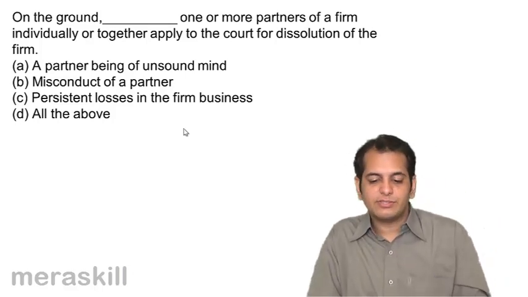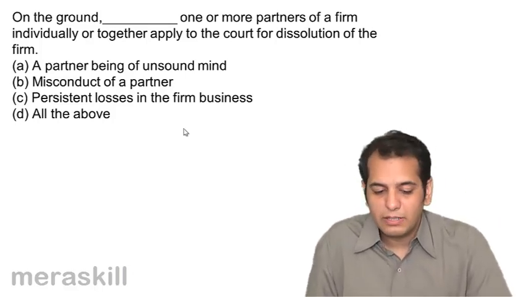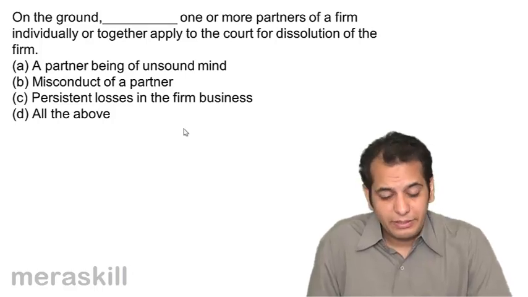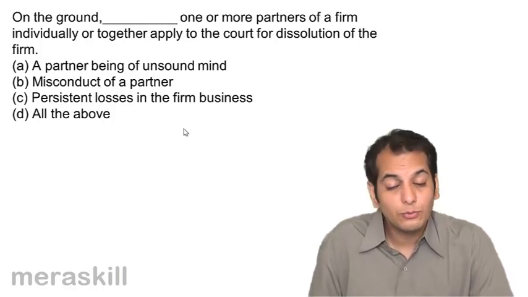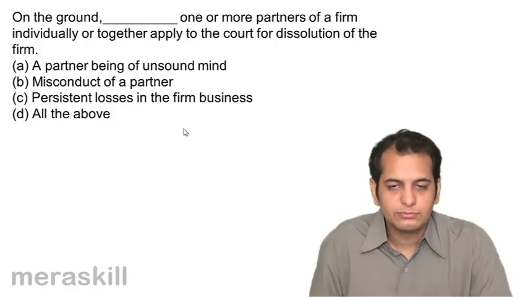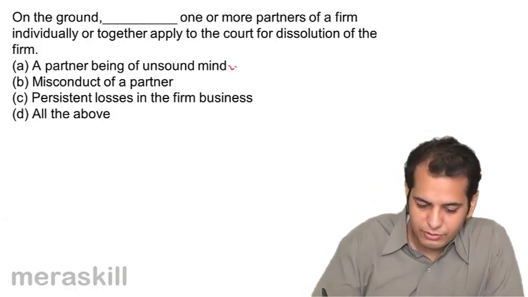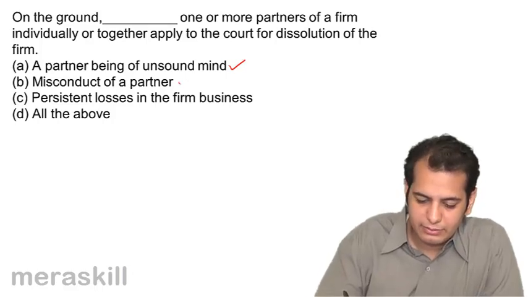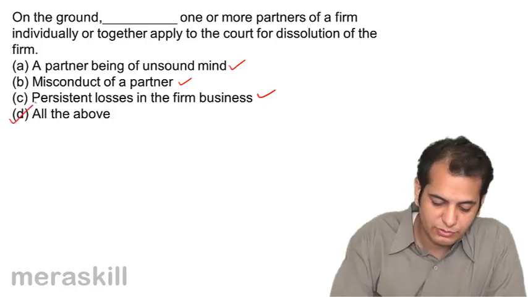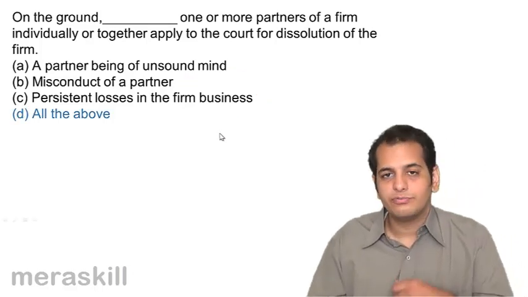In which of these cases one or more partners of the firm individually or together can apply to the court for dissolution? In this case, they can apply. This case also they can apply. In this case also they can apply. That means the answer is all of the above.